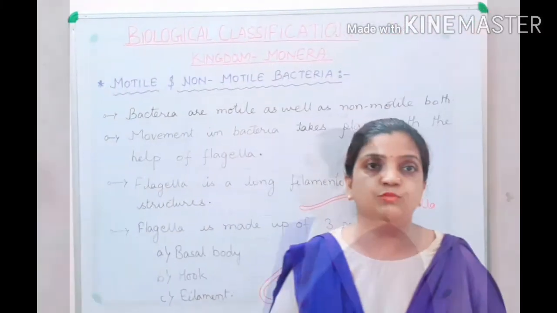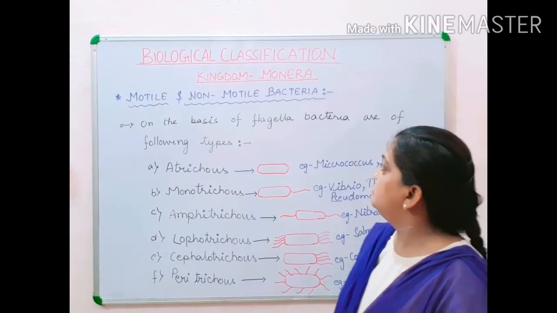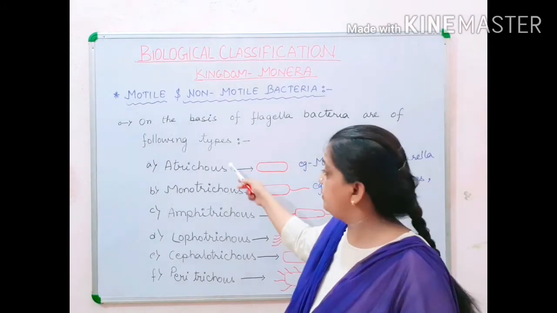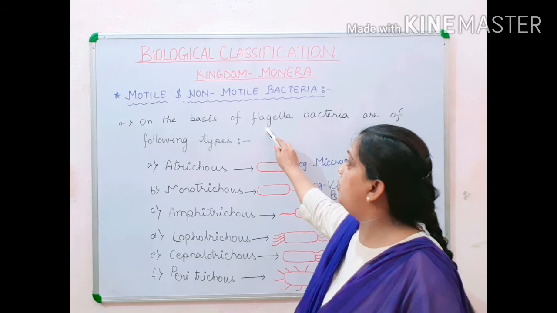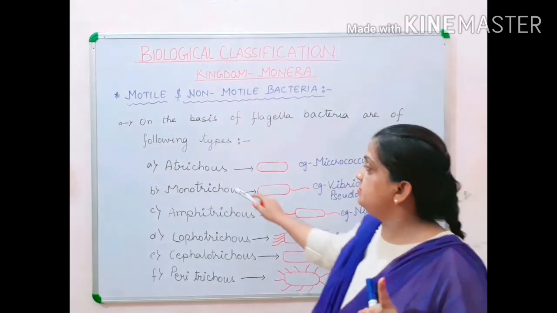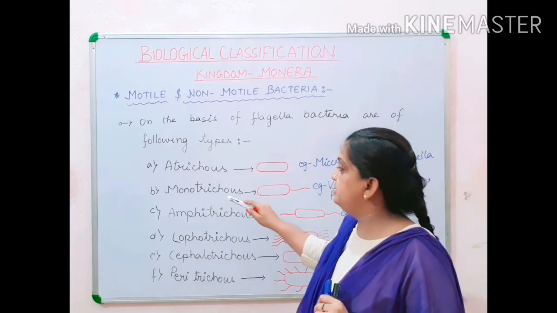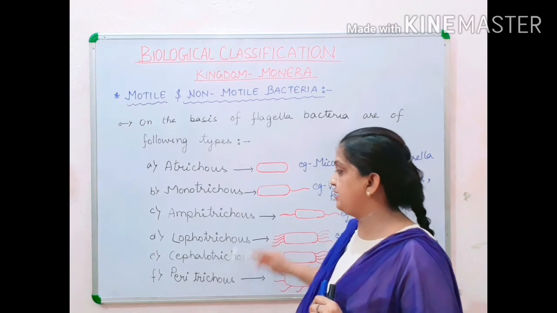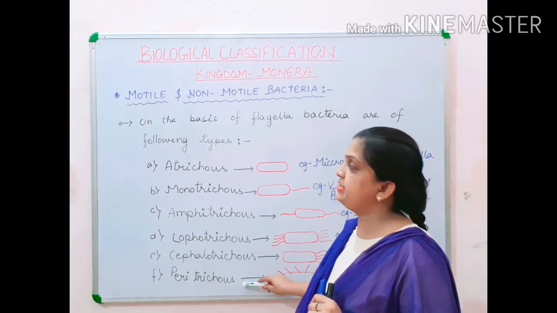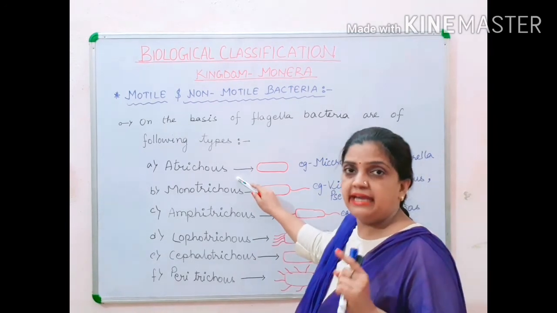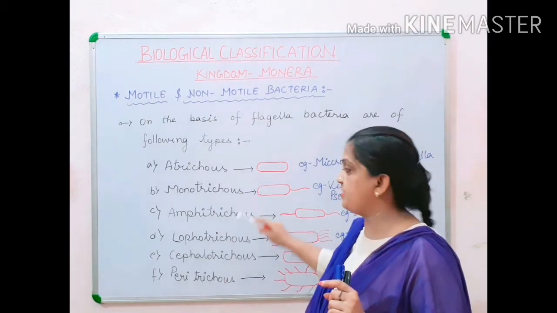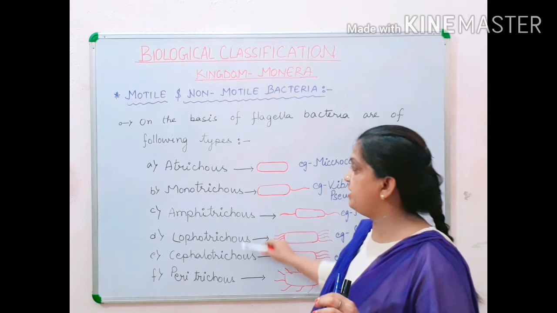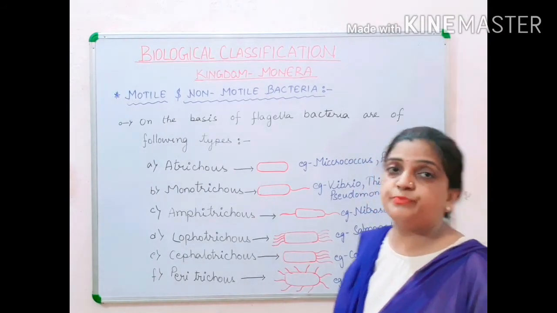Now children, let us move ahead. Let us now see that on the basis of flagella, bacteria are of the following types. Here you can see many names, on the basis of flagella. The first type is Atrichous, the second is Monotrichous, then Amphitrichous, Lophotrichous, Cephalotrichous and Peritrichous. Again I will repeat the names: Atrichous, Monotrichous, Amphitrichous, Lophotrichous, Cephalotrichous and Peritrichous. These are the various types of bacteria on the basis of the presence of flagella.